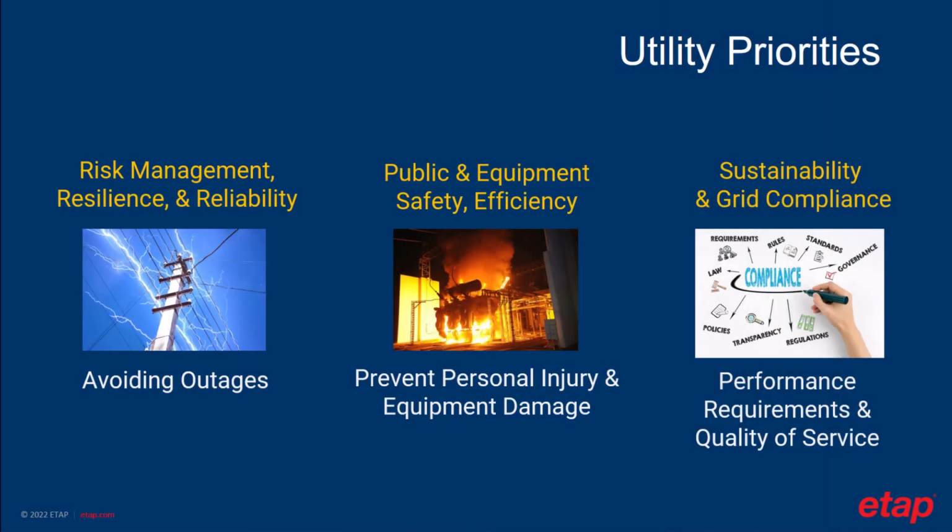What are utilities' top priorities when modernizing the grid? Utilities have taken on a greater leadership role in sustainability. The incorporation of renewable generation technology has ushered in a new wave of green power. This brought forth grid code requirements to ensure quality of service while increasing resiliency and reliability. Improving financial performance and energy efficiency is always and will continue to be a goal, as is prioritizing safety above all else. And this includes safety for their employees, equipment, and the public at large.